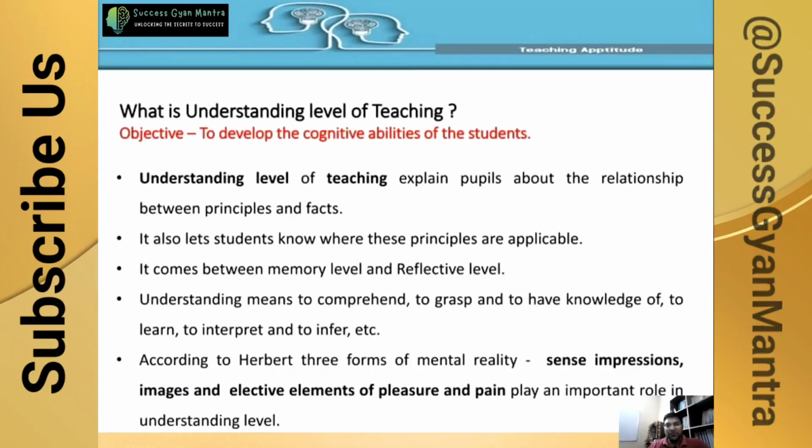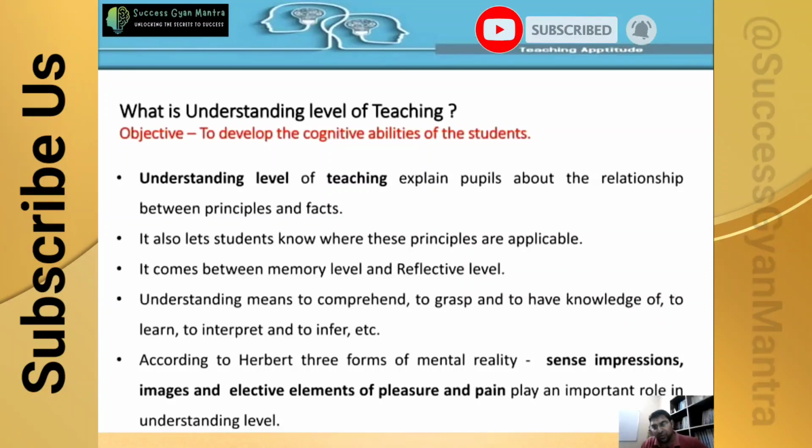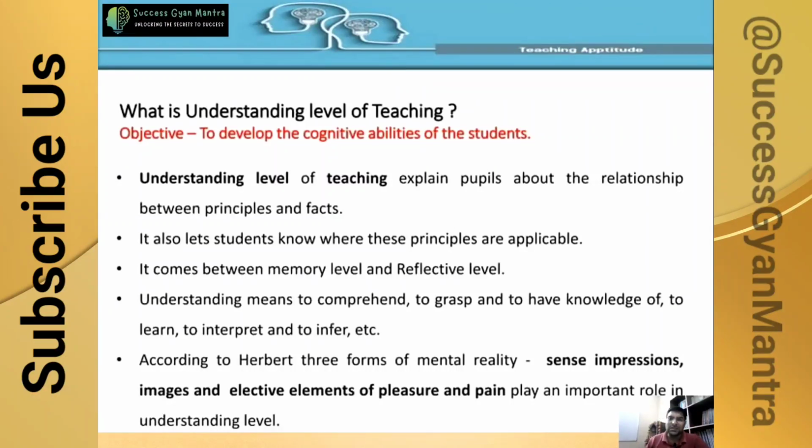Then what is the understanding level of teaching? The objective is to develop the cognitive abilities of the student. Understanding level teaching explains to students the relationship between principles and facts. The teacher will try to connect principles and facts, for example the various facts based on different principles, like Newton's laws. Newton's laws show some principles and facts, and they also let students know where these principles, rules and regulations can be applied.